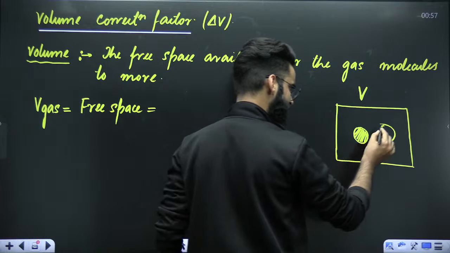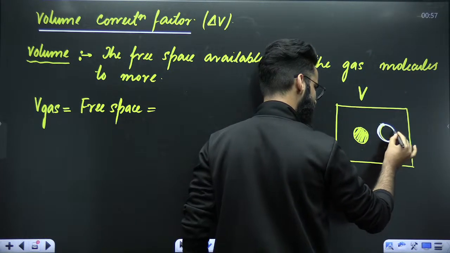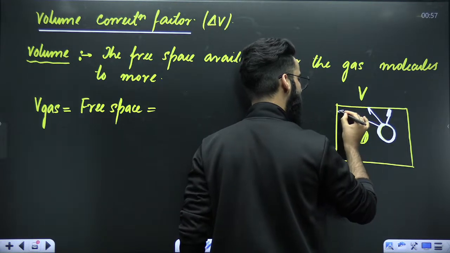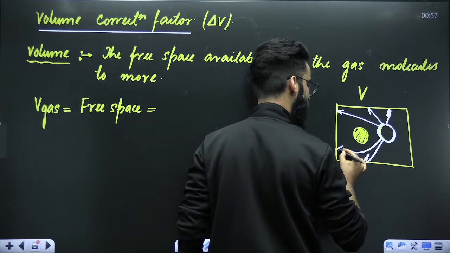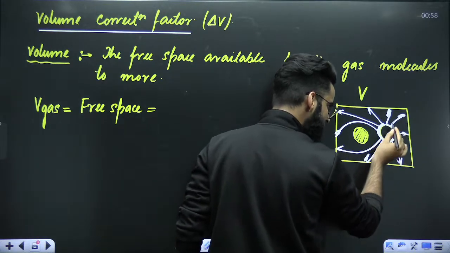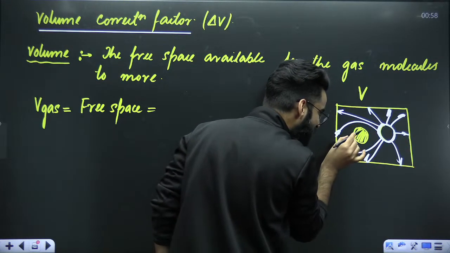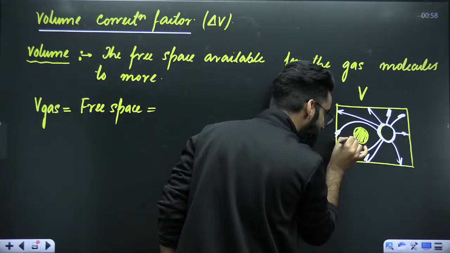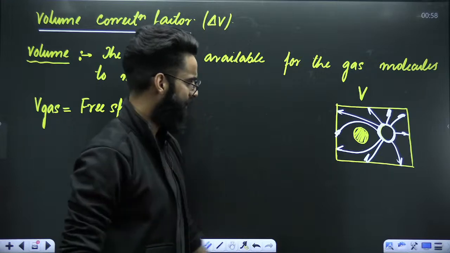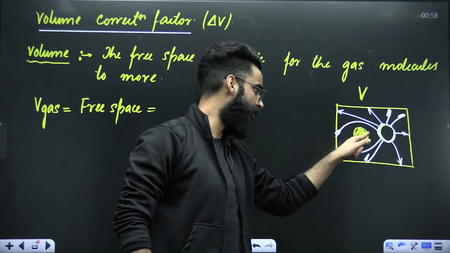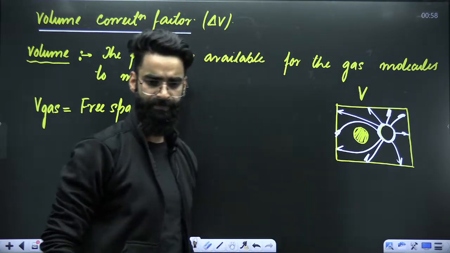This particle can go everywhere in the container. But can this particular particle penetrate the actual volume which this particle has occupied? No. It can go everywhere except the actual volume occupied by this particular particle, right?